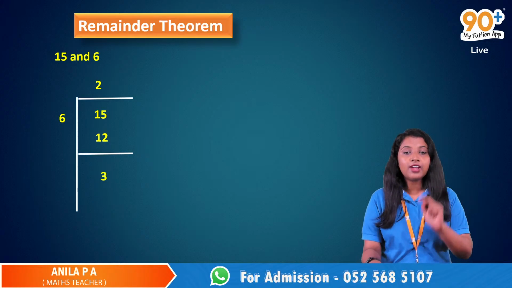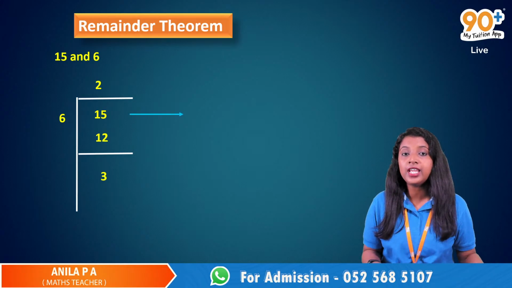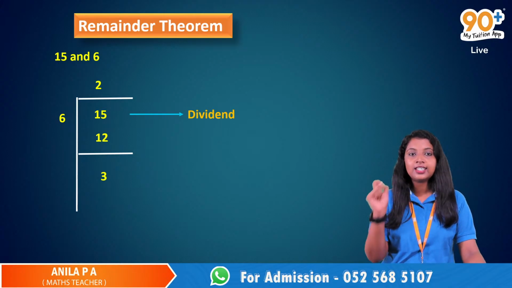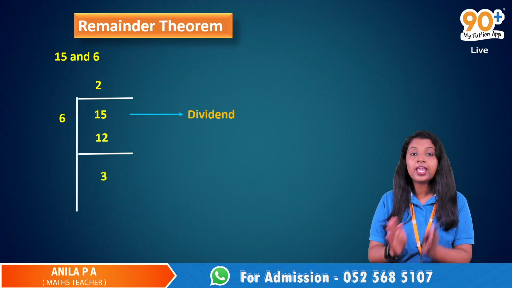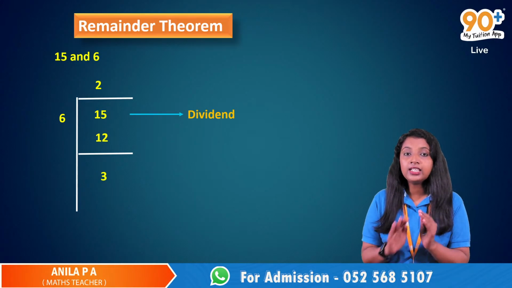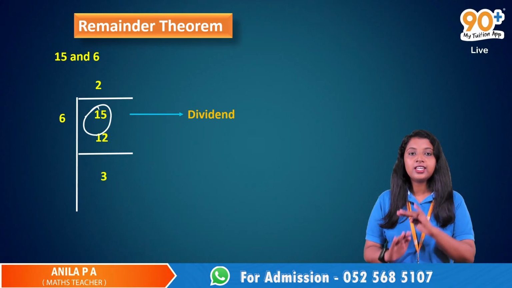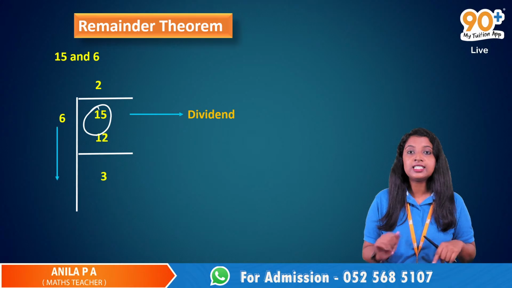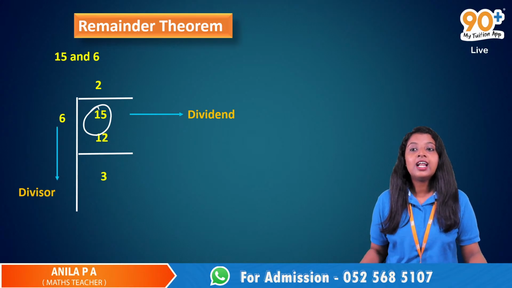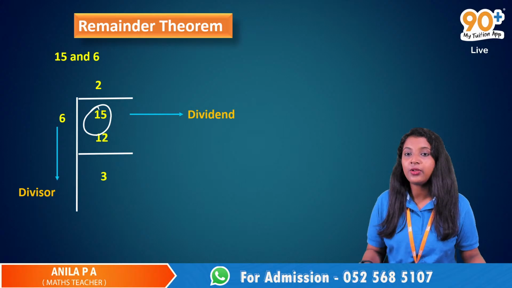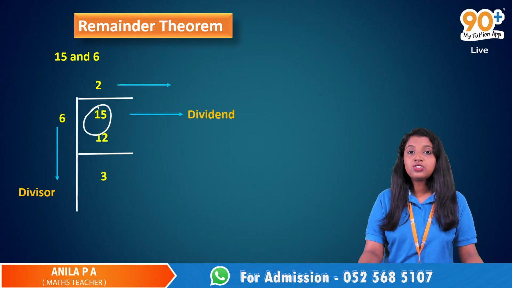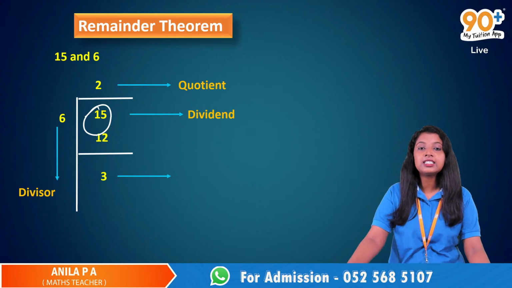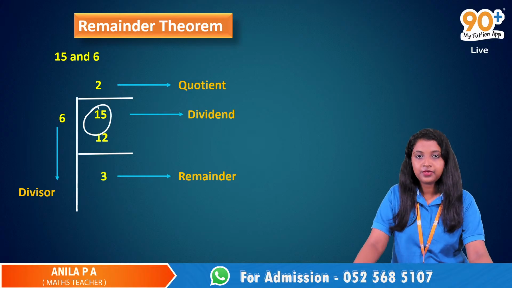So we are dividing 15 by 6. This 15 is known as the dividend, because we are dividing 15 by another number. 15 is the main character here and it is known as the dividend. We are dividing it by another number, say 6, and 6 is known as the divisor. This 2 is known as the quotient and this 3 is known as the remainder, right?